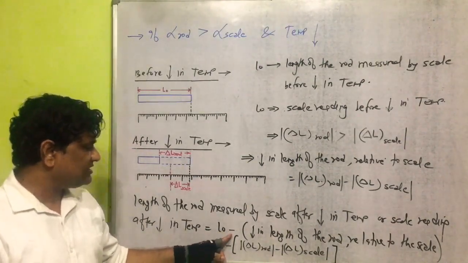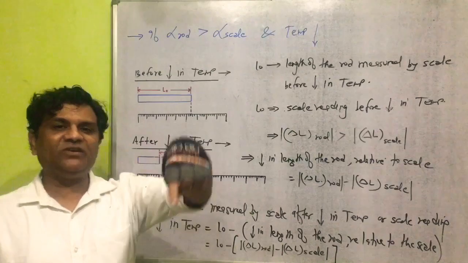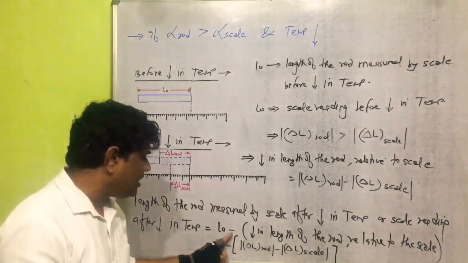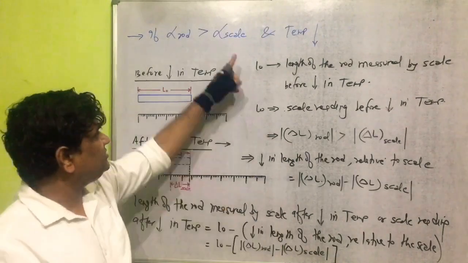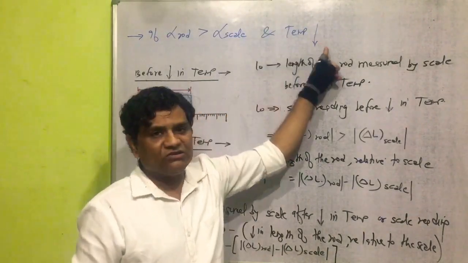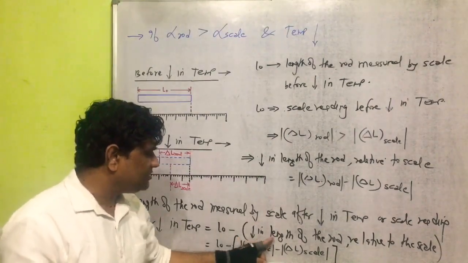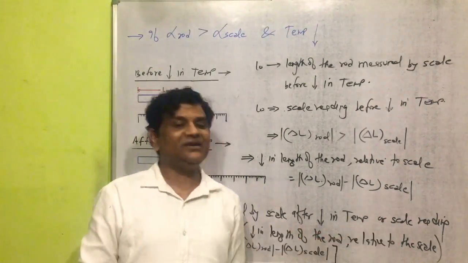It must be clear in a class here, if temperature increases, here will be plus. If temperature decreases, here will be minus. And it is clearly mentioned in the condition here that temperature is decreasing, so here will be minus, in bracket, decrease in the length of the rod relative to the scale.